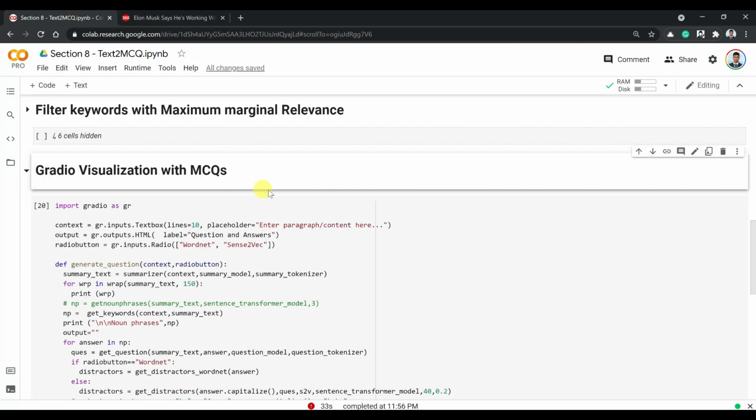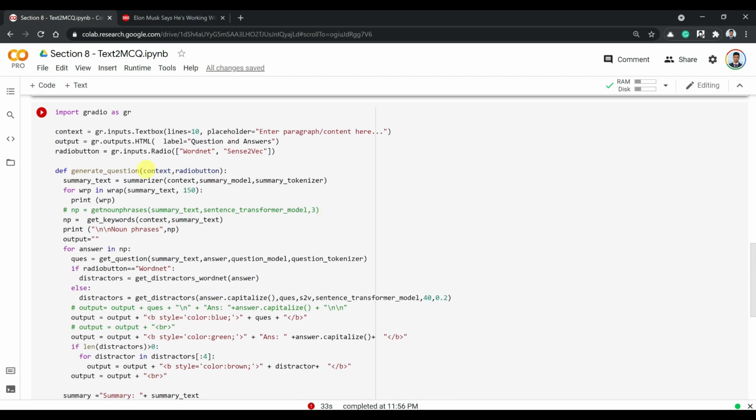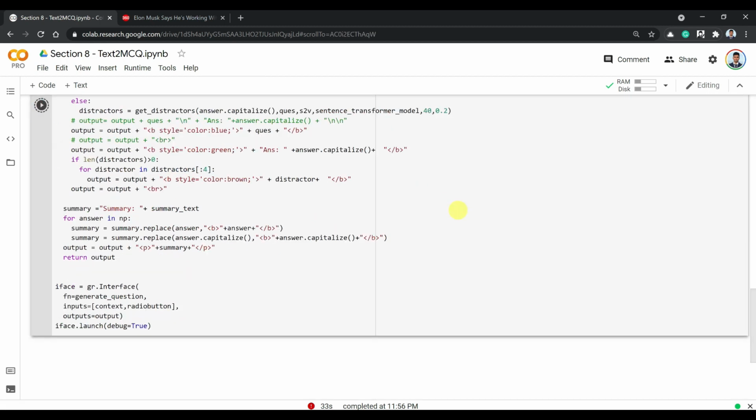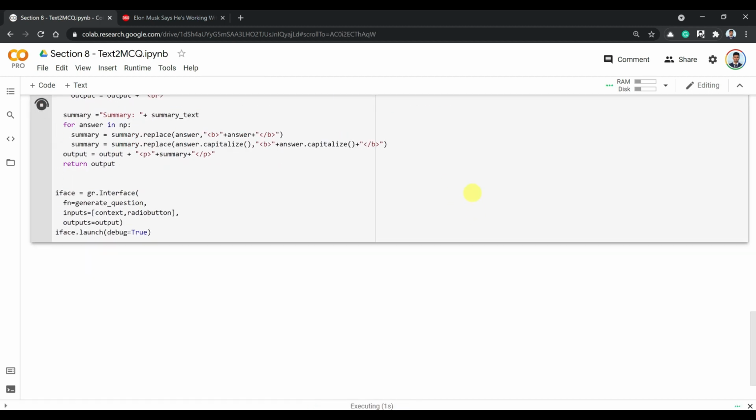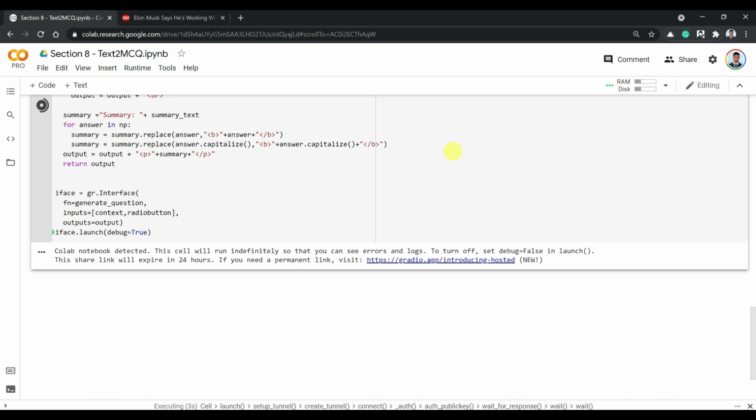First, I'll show you the output so that you have a full picture of what we are going to build. Then I'll walk through the code on a high level. So as previously, we'll build a Gradio interface.